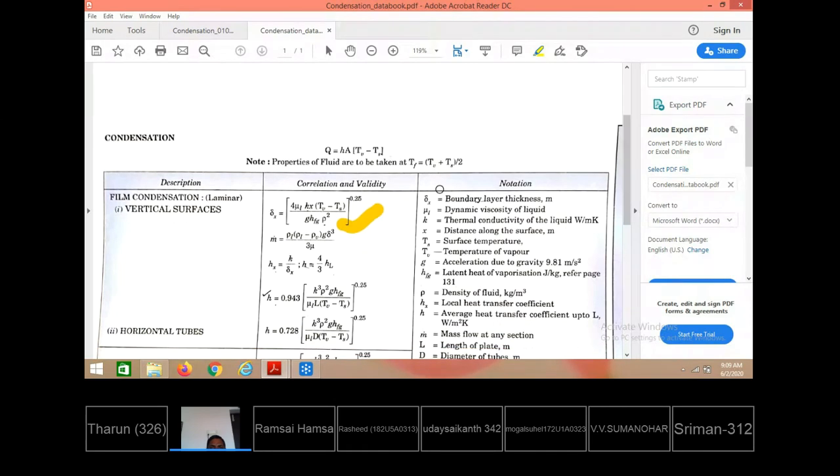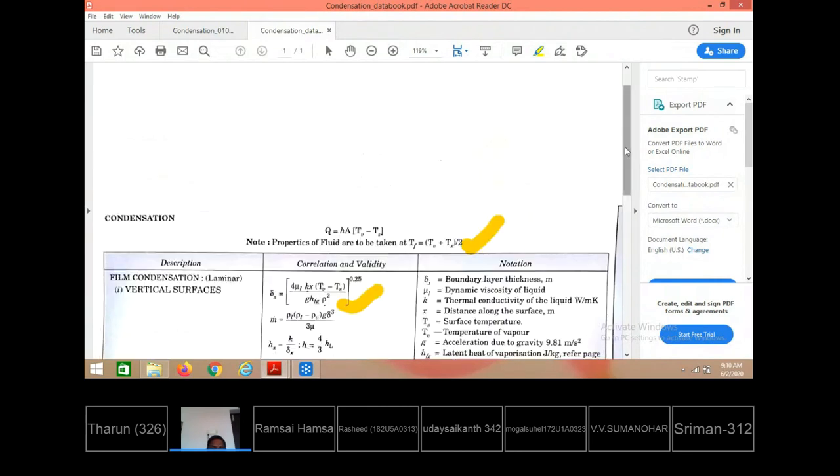The amount of heat transfer during condensation is the average heat transfer coefficient into A into delta T, where delta T means T saturation minus plate temperature Ts. The fluid properties, or the film properties, must be taken at the average temperature, that is T saturation plus T surface by 2, and vapor properties must be taken at T saturation. That is the relation.